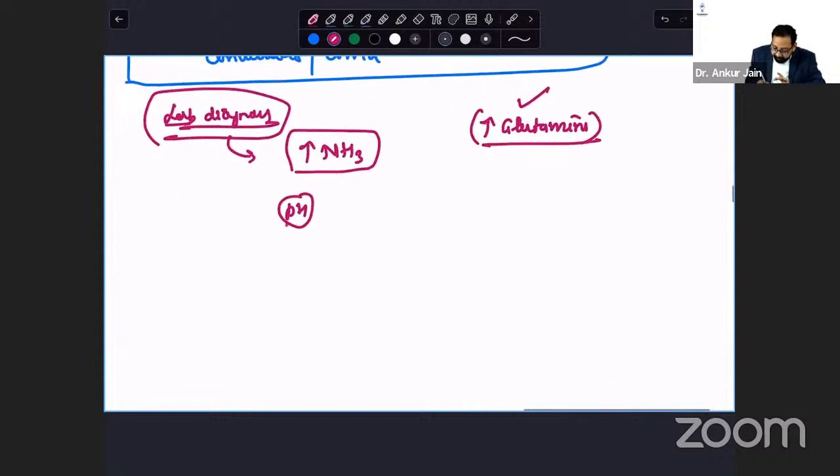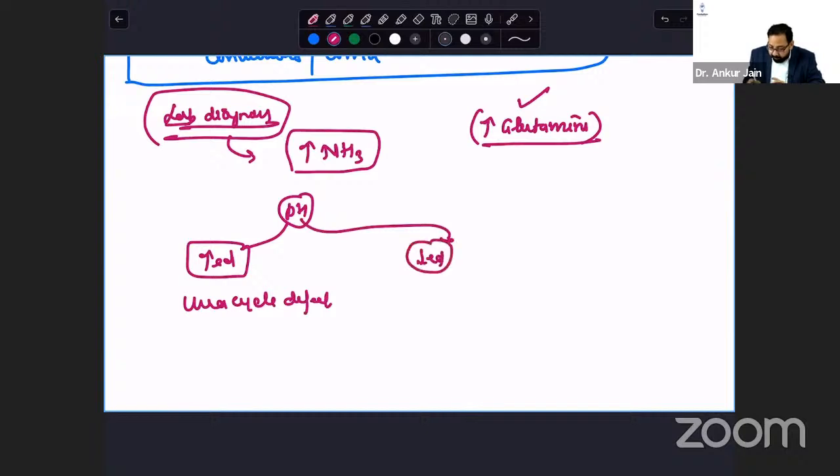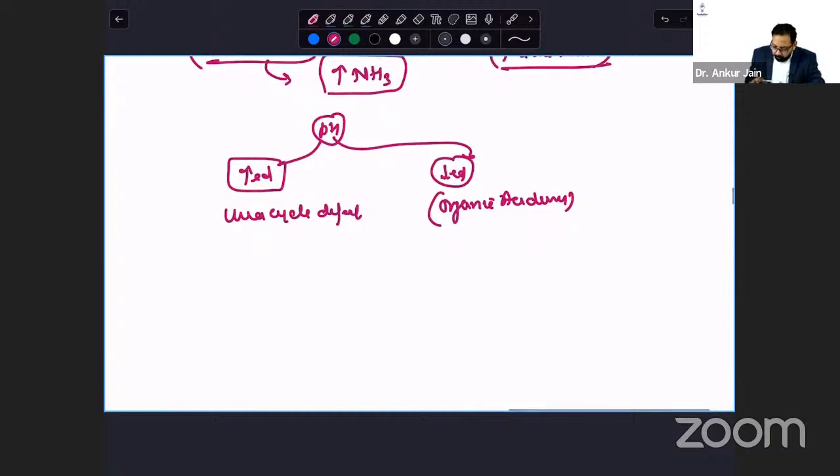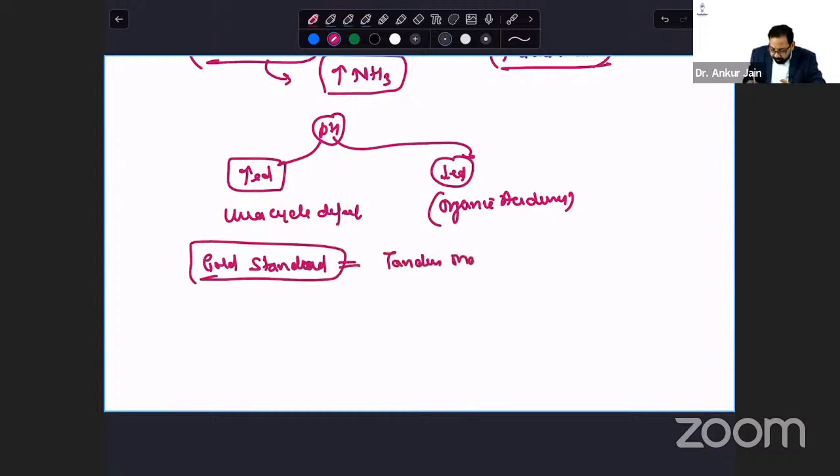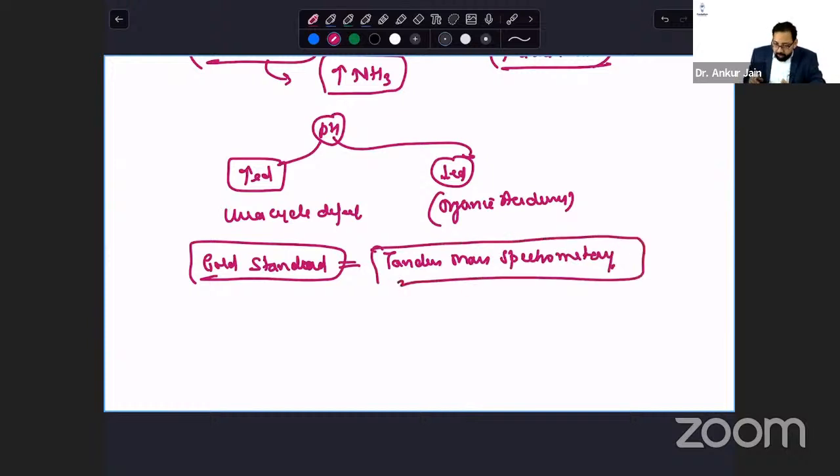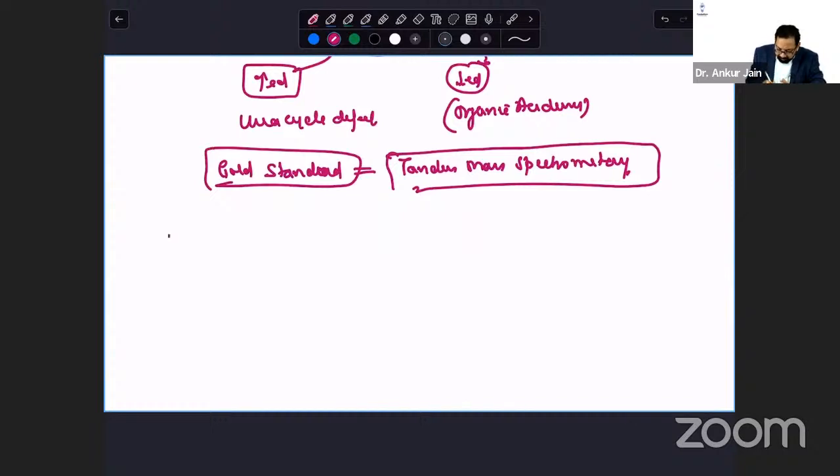pH, if it is increased, that is urea cycle defect. If it is decreased, it may be organic acidemia. Okay. And the gold standard to detect urea cycle defect is tandem mass spectrometry. Now we come to treatment of urea cycle defect.